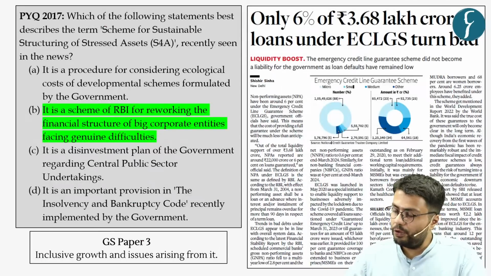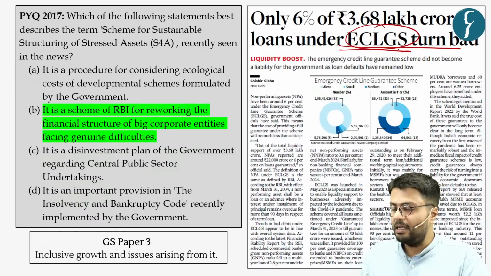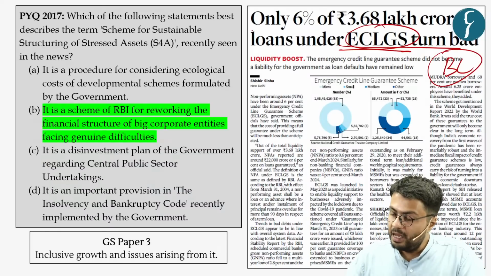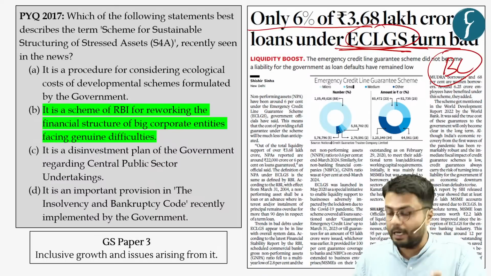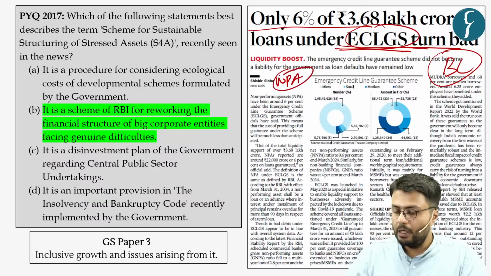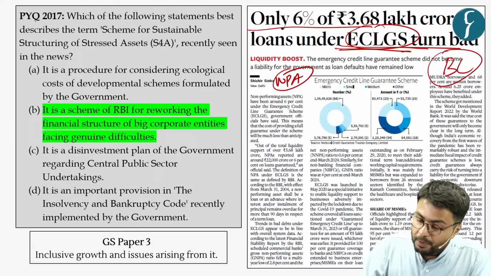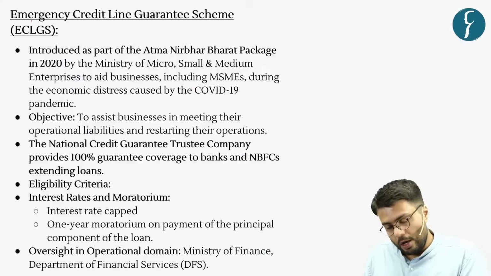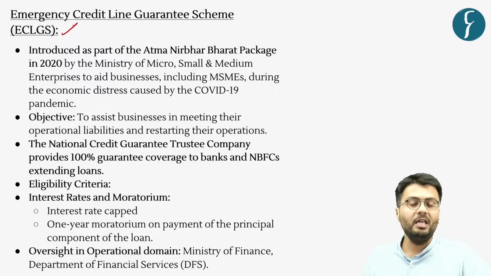Now with this, we move to the last article of the day, which deals with the Emergency Credit Line Guarantee Scheme or ECLGS. This article appeared in the Business Line newspaper and highlighted that only 6% of total loans extended under the scheme have become a non-performing asset. Various schemes related to the banking sector and financing have been important for UPSC, case in point, this particular PYQ. So in this regard, let us know more about the Emergency Credit Line Guarantee Scheme or ECLGS.